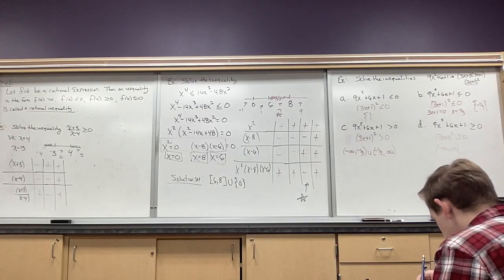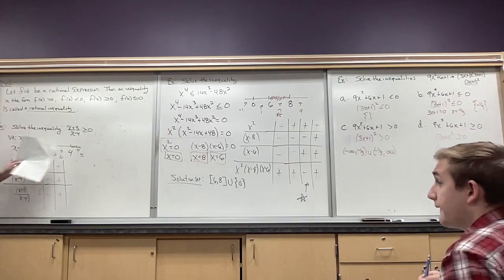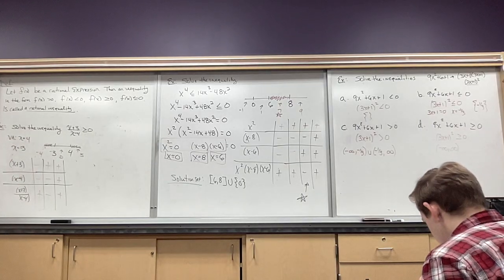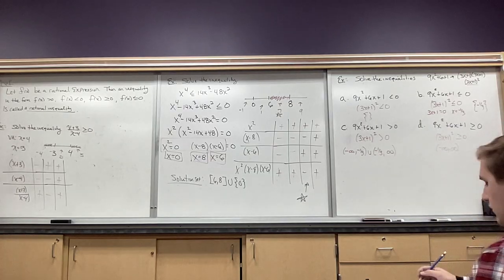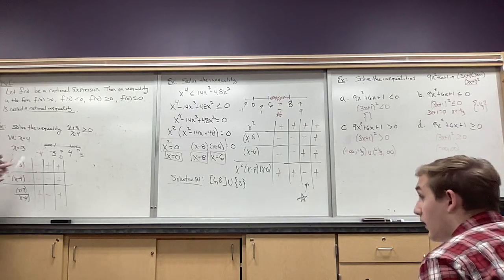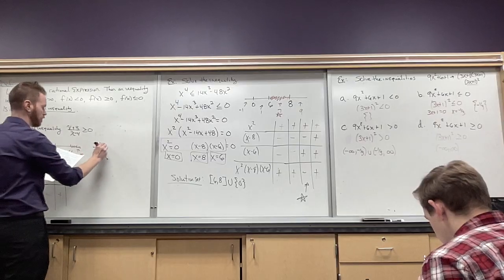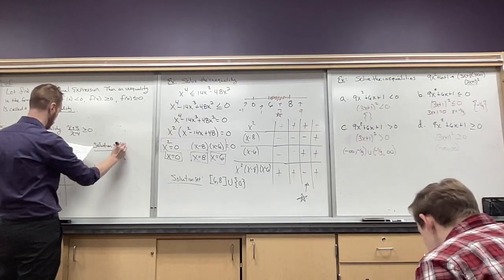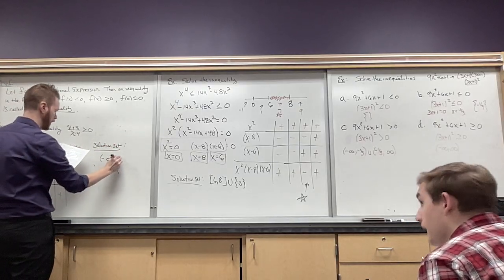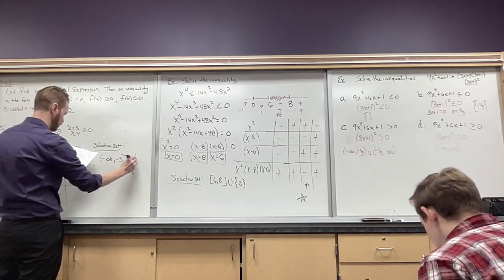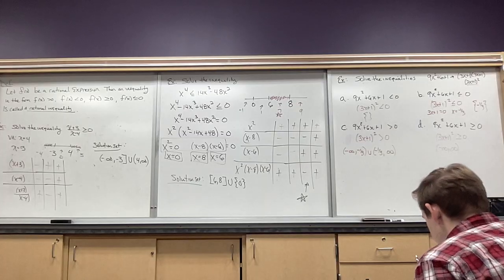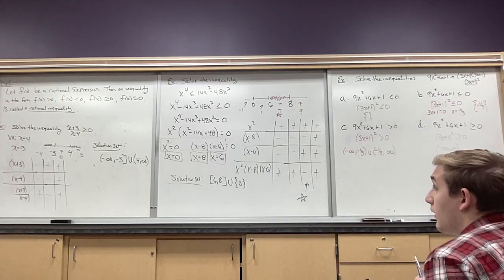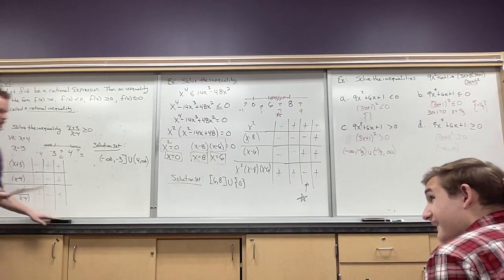But we want to keep something in mind, right? Okay, so looking at this, which number do I want to include, the -3 or the 4? -3 I'm allowed to use, right? The 4 I don't. So when I write my answer, that 4 has to have a parenthesis, right? So here we go, our solution set would be -infinity to -3, including it, union with 4 and infinity. So all of those values we would need to make that true.